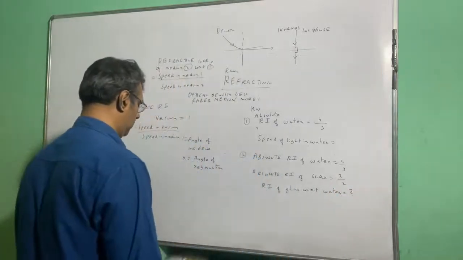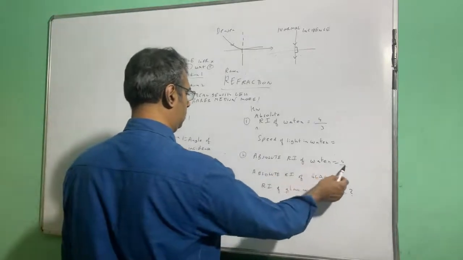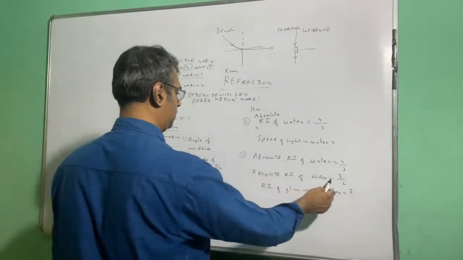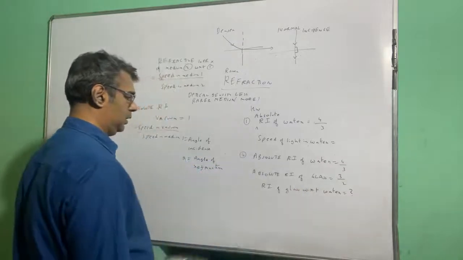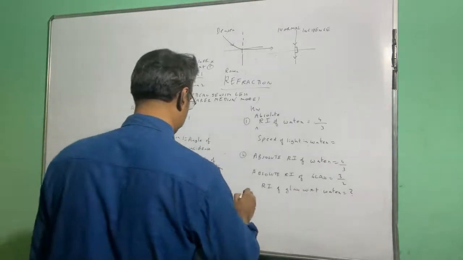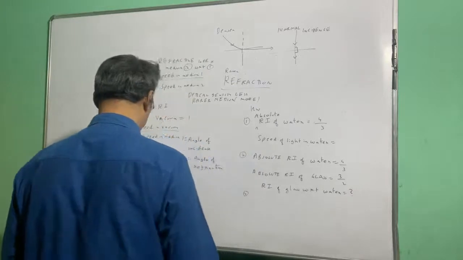Question number 2. The absolute refractive index of water is 4 by 3. The absolute refractive index of glass is 3 by 2. So what is the refractive index of glass with respect to water? This is question number 2.